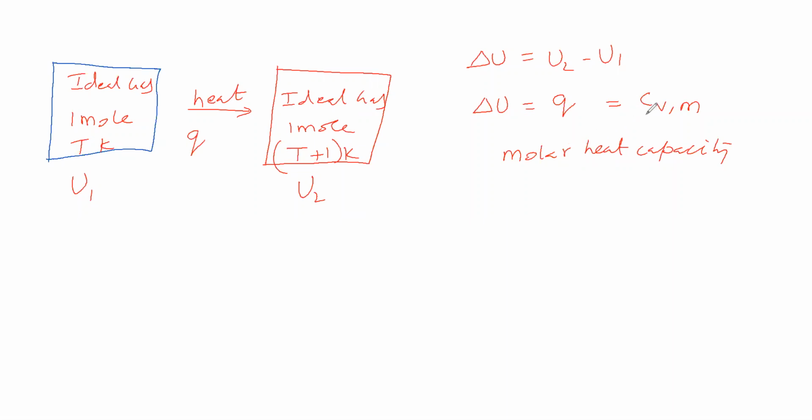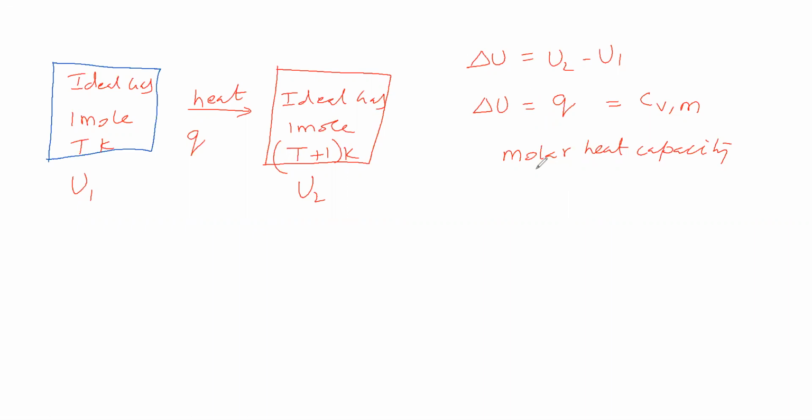Heat capacity at constant volume means the amount of heat required to raise the temperature 1 degree at constant volume. That is called CV. Molar means 1 mole, and V means constant volume. That's what CVM says.